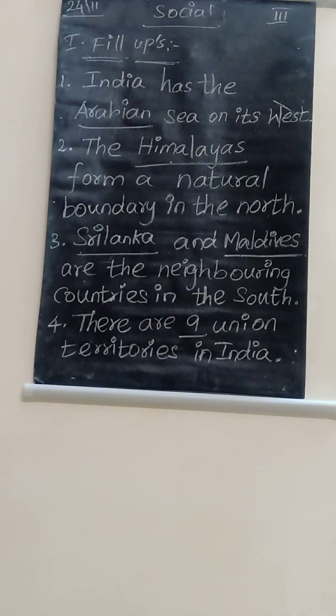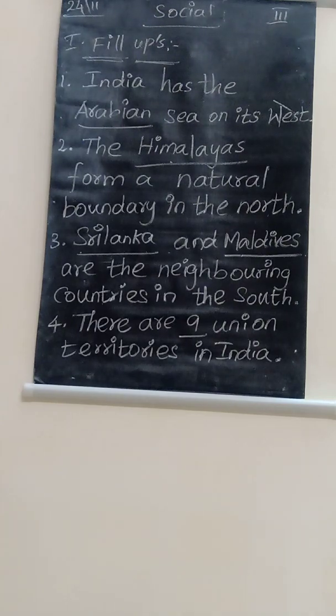Okay. Today in class we are going to see the fill-ups from this lesson. The first one: India has the dash sea on its west direction. India is covered on three sides by three water bodies.